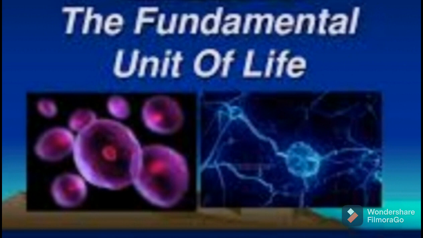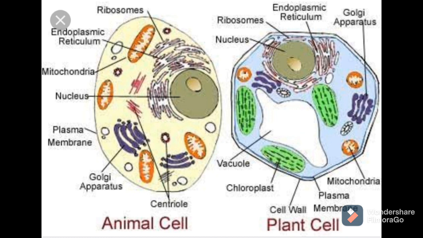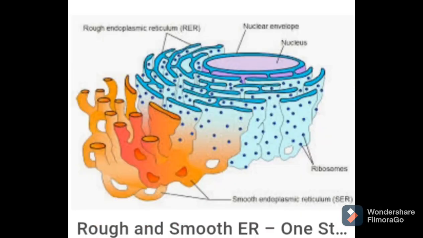A cell needs a lot of substances like proteins and lipids to function, and we all know the nucleus is the brain of the cell. So the nucleus decides what is needed and how much is needed in the cell. It makes a list of the substances required by the cell, like a biological wish list. These substances are manufactured in an organelle, the ER, meaning endoplasmic reticulum. So the endoplasmic reticulum is like a factory in a cell.